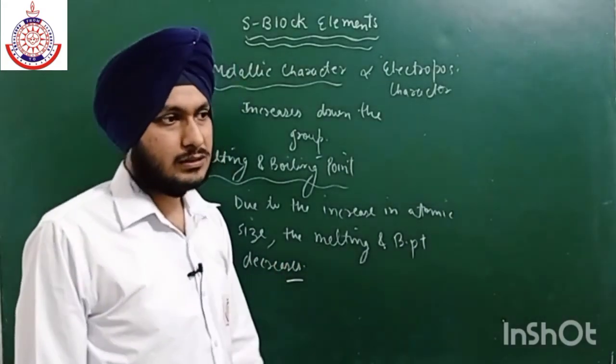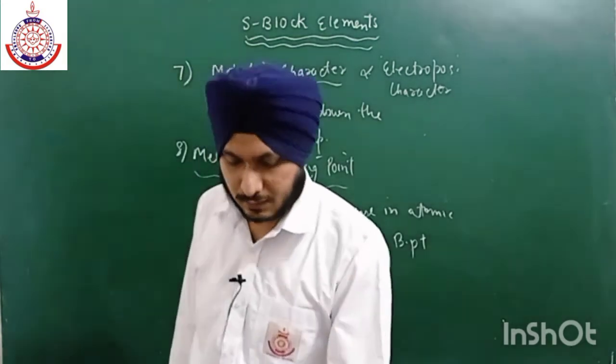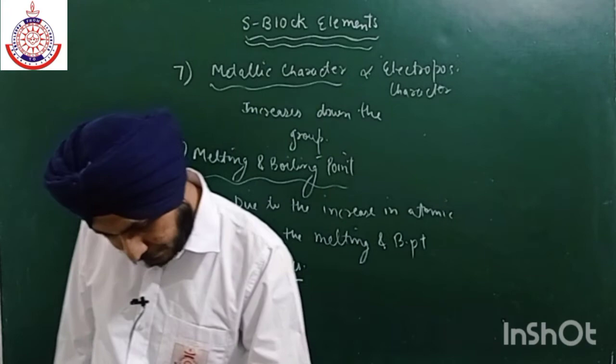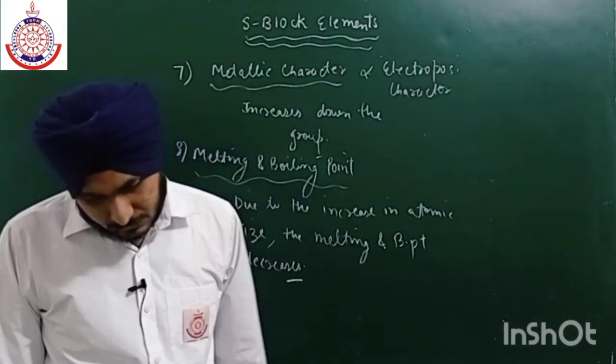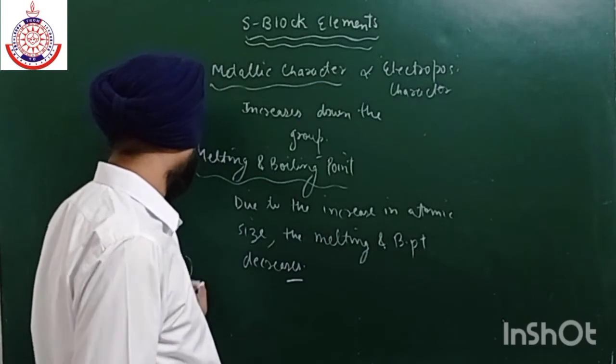And one more thing, as the number of valence electrons increases, the melting and boiling point will increase. Next we have density. Ninth is density.